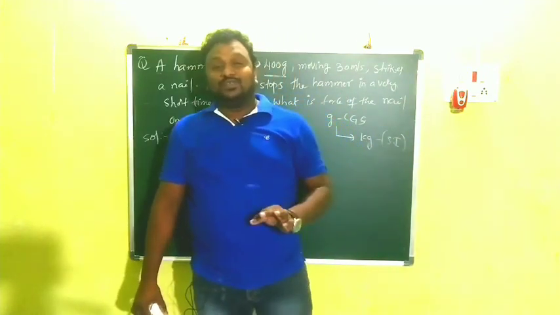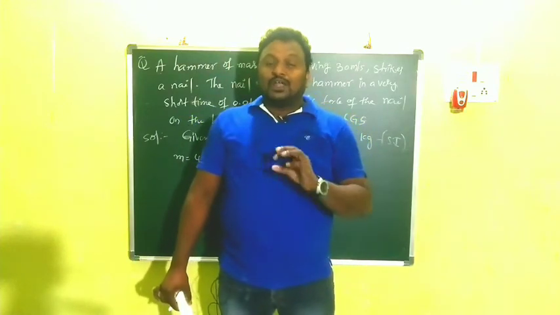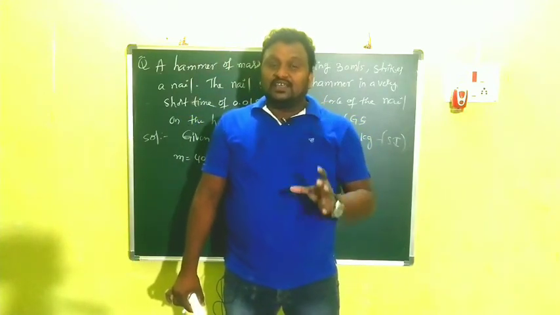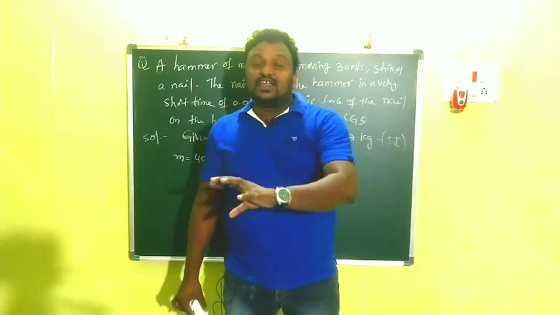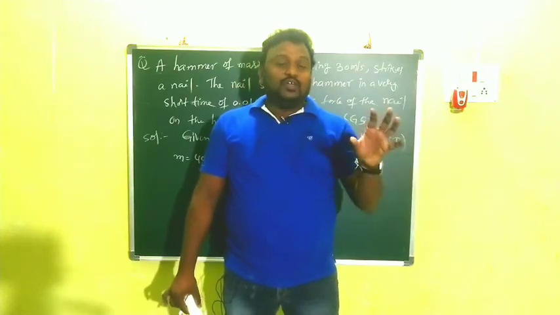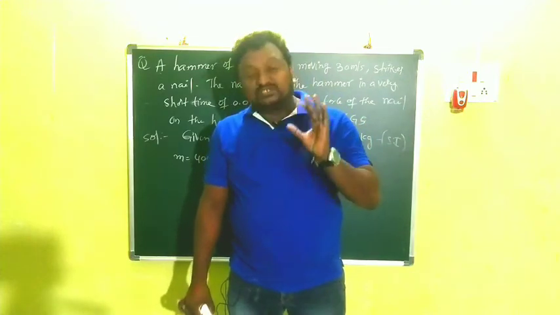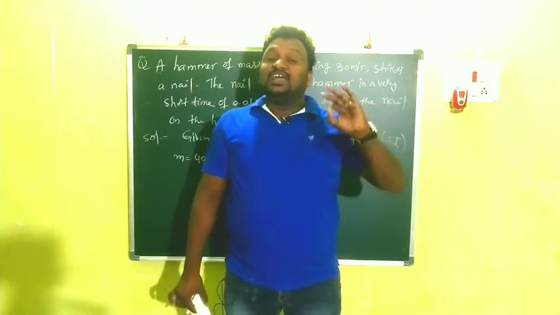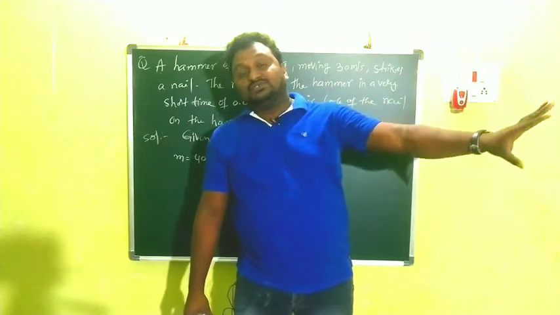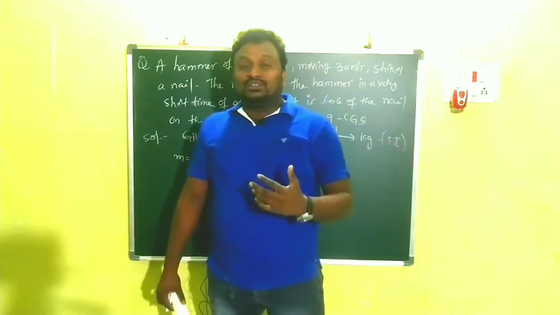Got my point, children? In any problem, different physical quantities are there. If they are in different units, we have to convert them into one particular unit. That's why here I want to change the grams into kilograms. So I think you have an idea about the conversions.